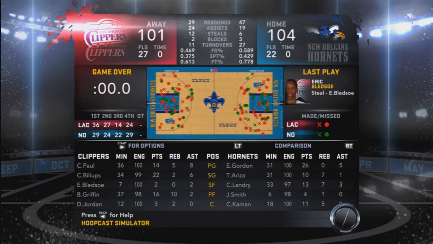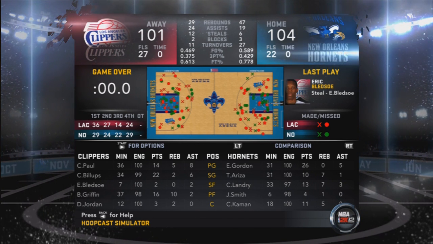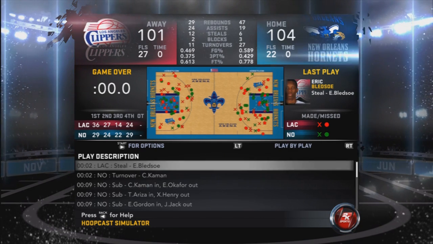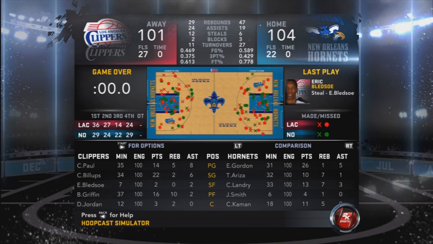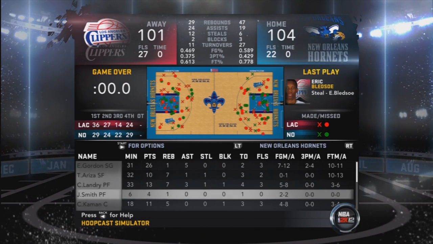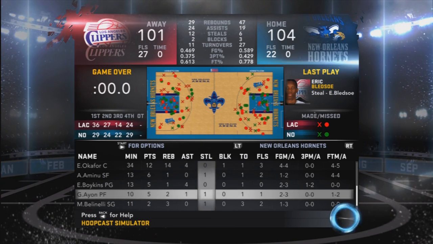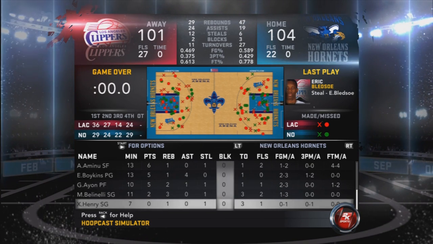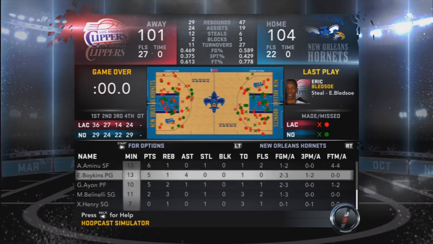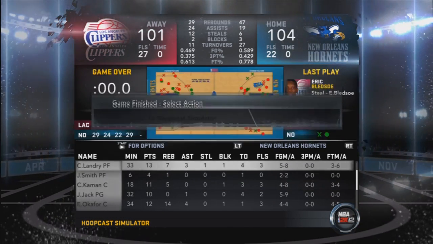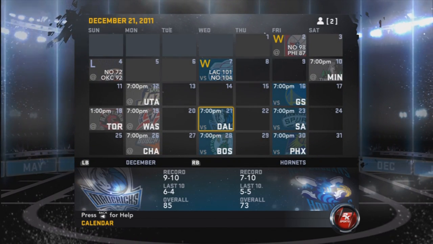That's awesome. We beat Chris Paul with his 14 points and 8 assists. Eric Gordon had 26 points and 5 assists. Jason Smith had 4 points in 6 minutes. Pretty good. Gustavo Ayon had 5 points in 10 minutes with 2 rebounds, 1 assist, 1 steal. Not too shabby. He's pretty good in this game. Marco Bellinelli doesn't do anything when I'm not using him. Marco Bellinelli is like my go-to guy. I will never, ever get rid of him off my team.